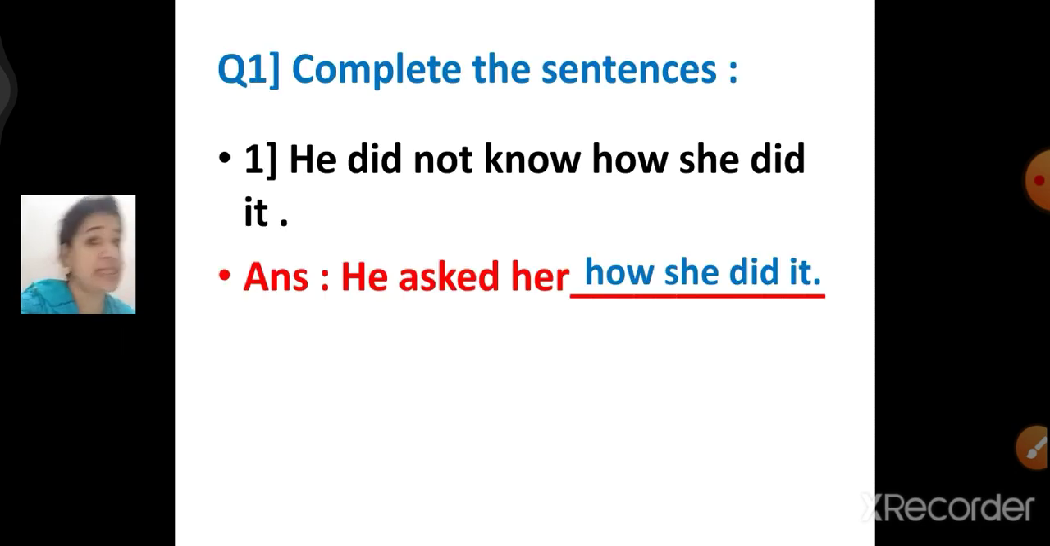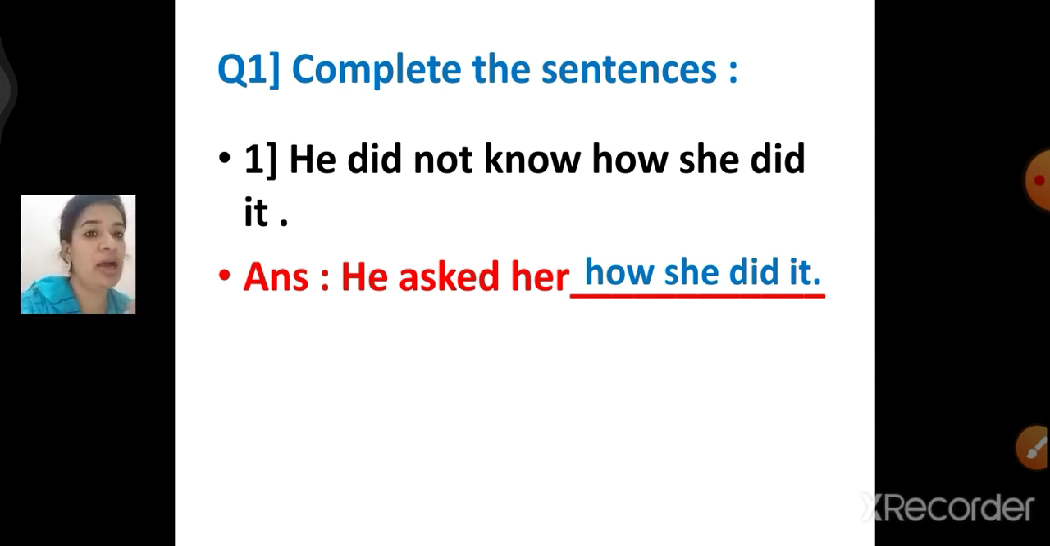Complete the sentences. Now this is our first exercise and we are going to solve it. So your first question is, he did not know how she did it. Now here complete the sentence means the half part of the answer is already given, already there in your book, and the other half you have to complete.